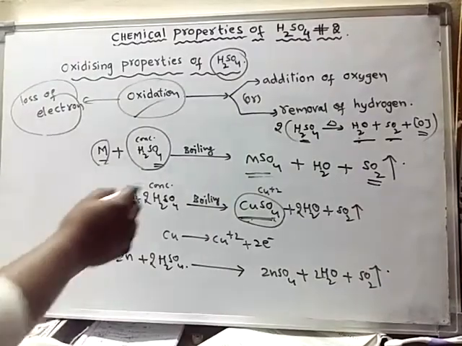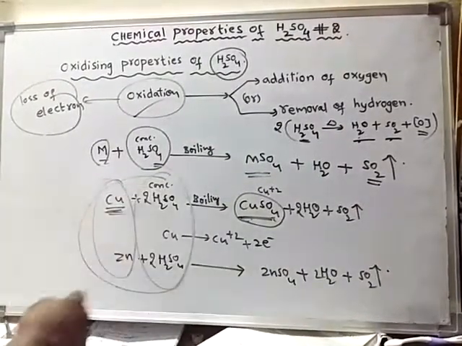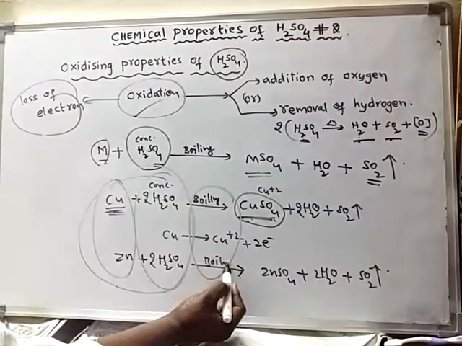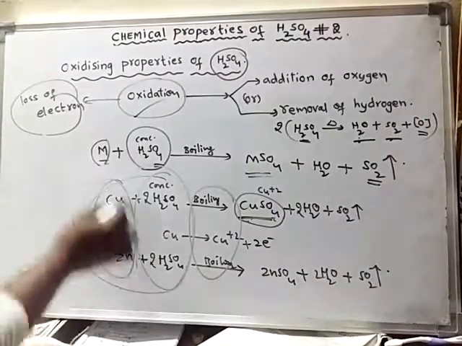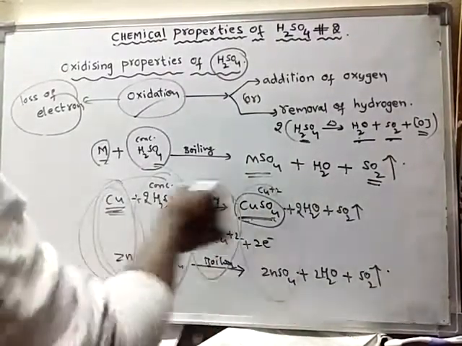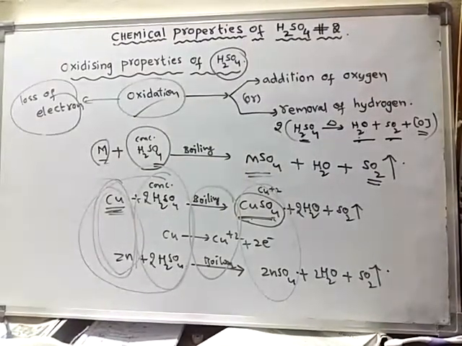So concentrated sulfuric acid when boiled or heated with the metals, these metals are oxidized to their salts. So like this, the oxidizing property of sulfuric acid can be discussed. Okay, so we'll discuss the other things in the next video.